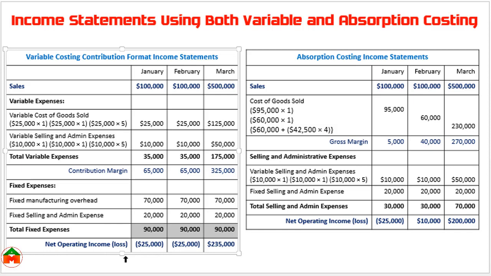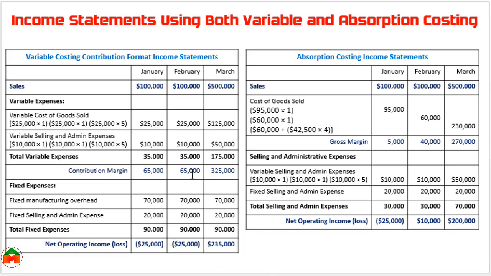operating income or loss. We can see here 65,000 is the contribution margin, but the fixed cost is 90,000. So there is a loss of 25,000. And here contribution margin 65,000 and total fixed cost 90,000, so there is a loss of 25,000.